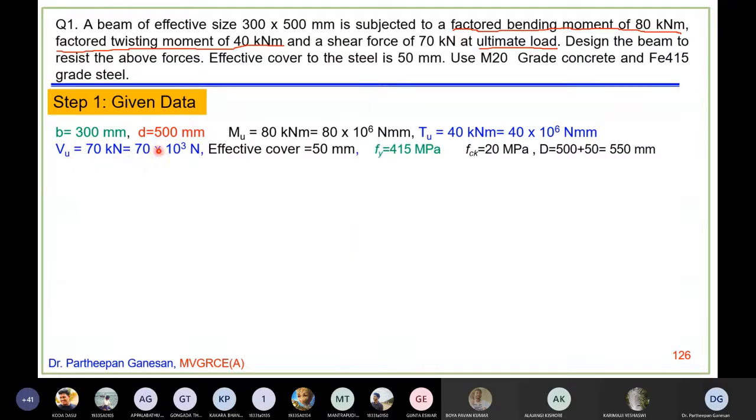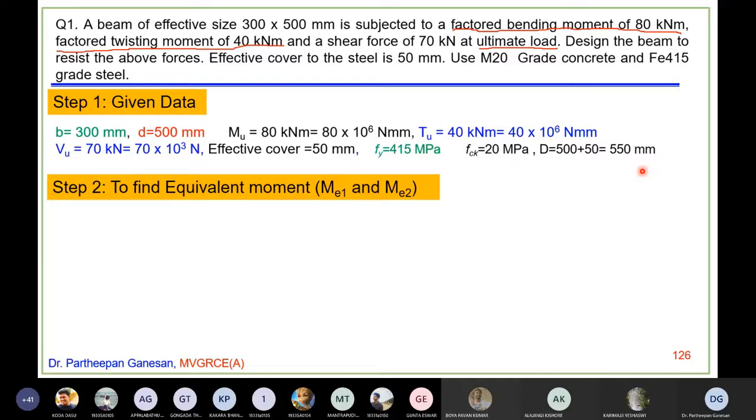In general, students make a mistake here. They will write 70 into 10 power 6 Newton. It is 10 power 6 only for moments because it is kilonewton and meter. Shear force is only kilonewton. It is a force quantity. Force quantity will be only in kilonewton or Newton. So accordingly, it is only into 10 cube. Don't write 10 power 6. Many times people make a mistake here. Effective cover to the steel is given as 50 mm, and fy is given. So you can find out the overall depth, right? Effective depth is 500 mm, effective cover is 50 mm. Therefore, overall depth is 550 mm. Okay.